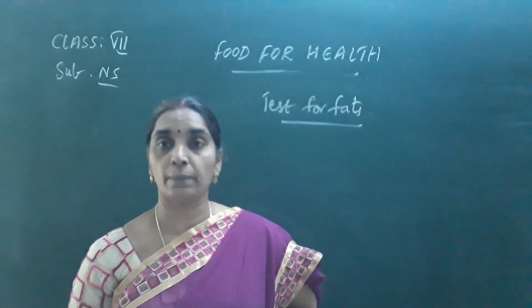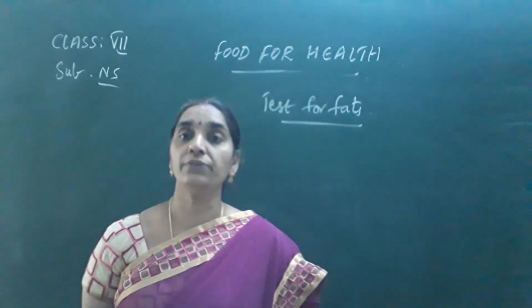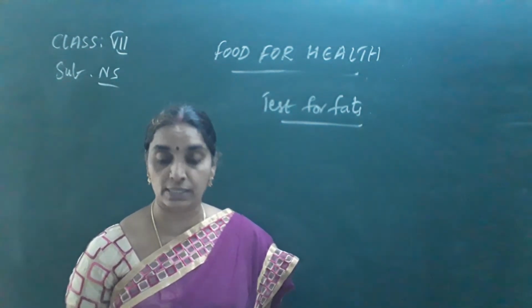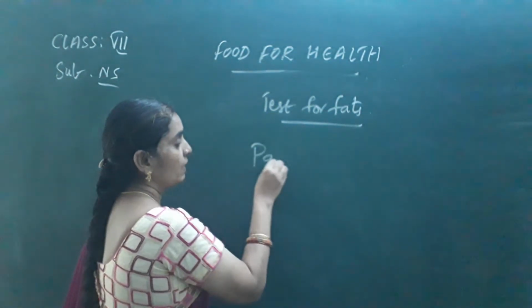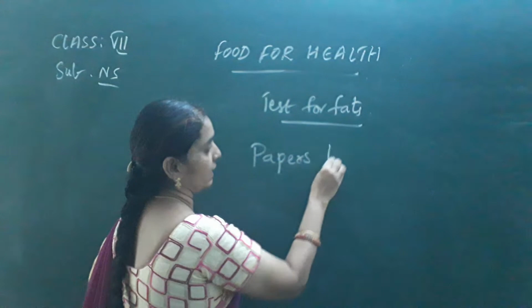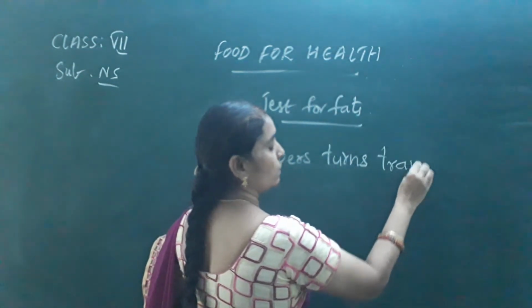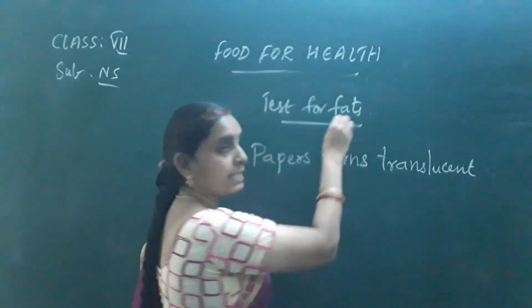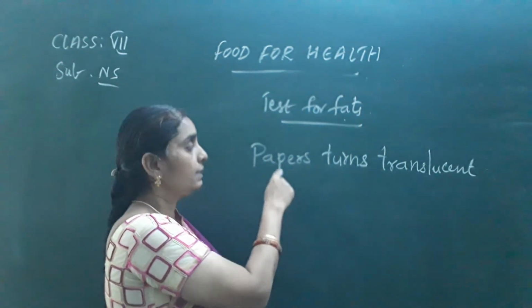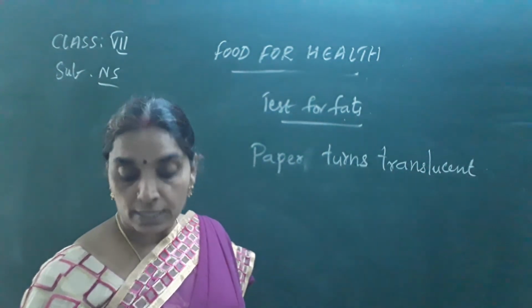This happens because of the presence of fats in them. Is it clear? How can you confirm the presence of fats in a given substance? The confirmation test for fats is that the paper turns translucent. When you keep a substance that contains fats over a paper, the paper turns translucent.